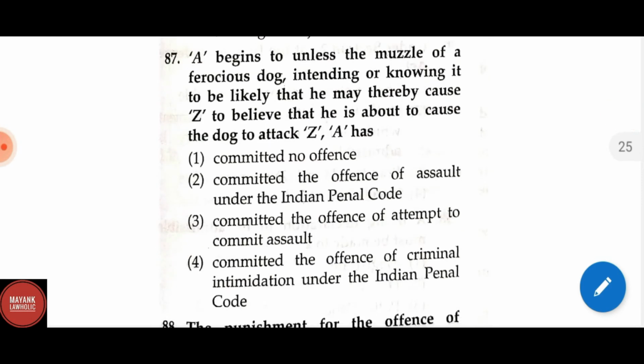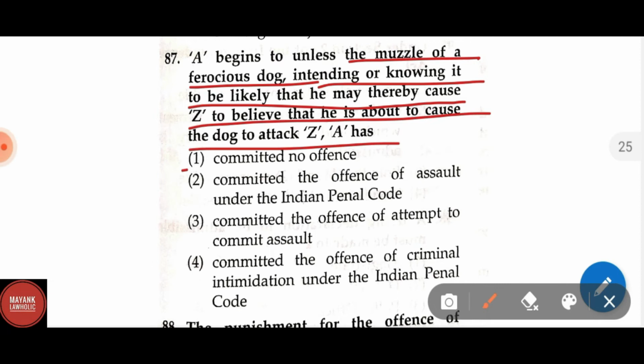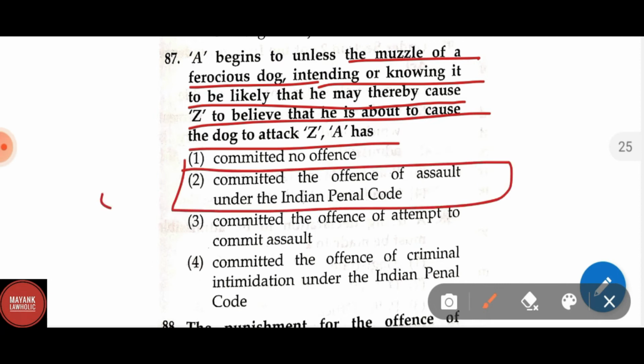Question number 87. A begins to unlace the muzzle of a ferocious dog, intending or knowing it to be likely that he may thereby cause Z to believe that he is about to cause the dog to attack Z. A has, correct answer is, committed the offense of assault under IPC.